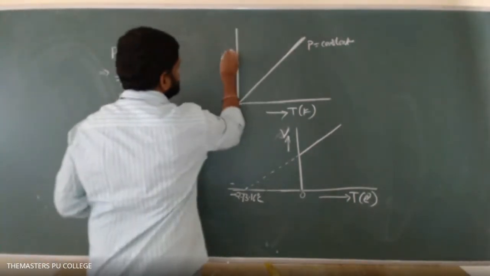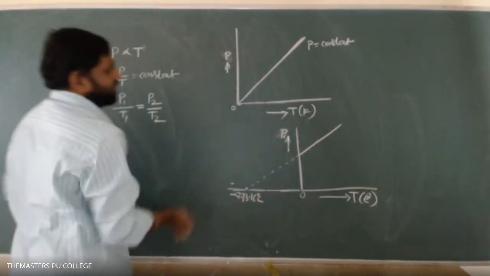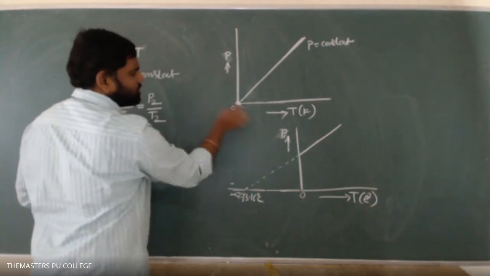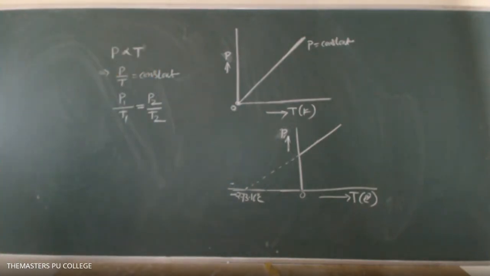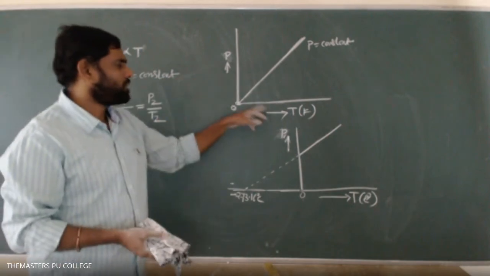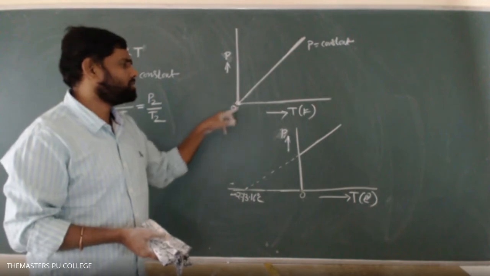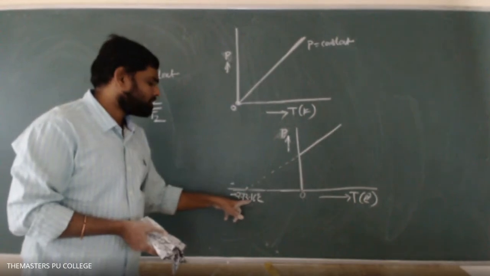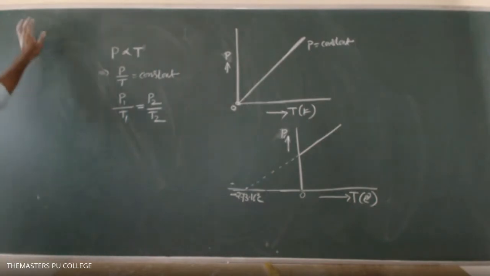The graphs will be similar to this. This is about P, and the same thing. This is absolute zero. At 0 Kelvin, both the pressure and volume of the gas are brought to zero. That's why it is called absolute zero. On the Kelvin scale it is 0 Kelvin, and on the Celsius scale it is minus 273.16 degrees Celsius. So that is about the variation of the pressure and volume.